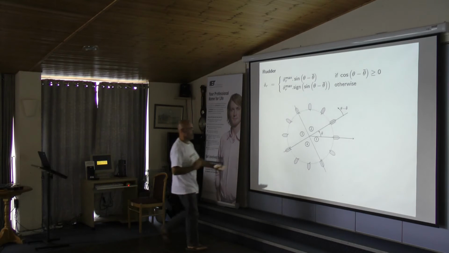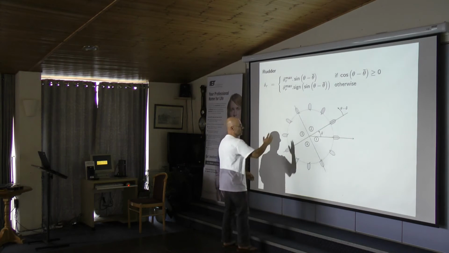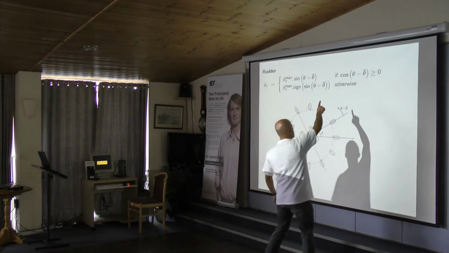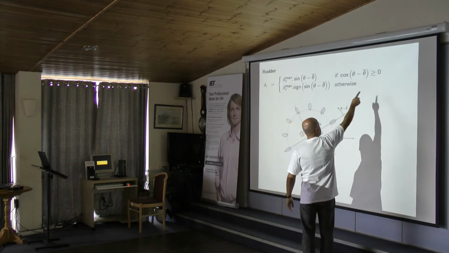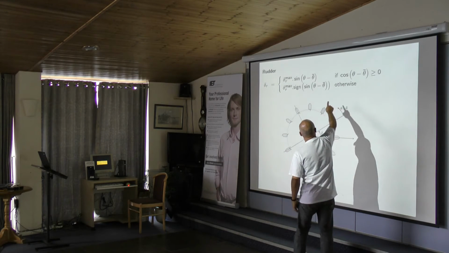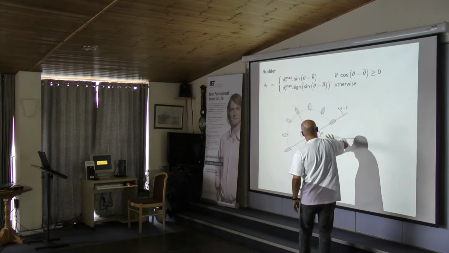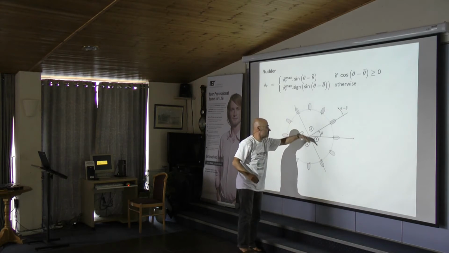First, you have the heading you want, and you have two possibilities. If the cosine condition is satisfied, it means that we are about on the right direction.